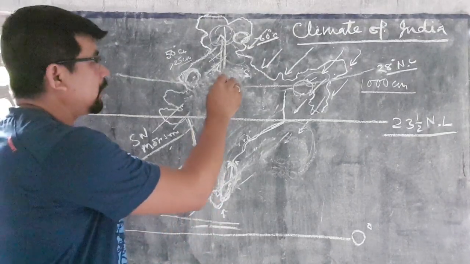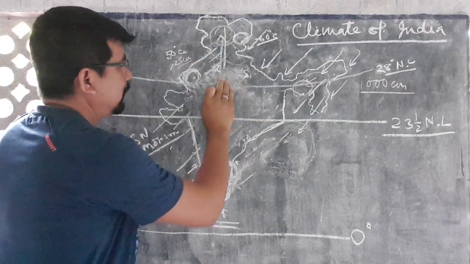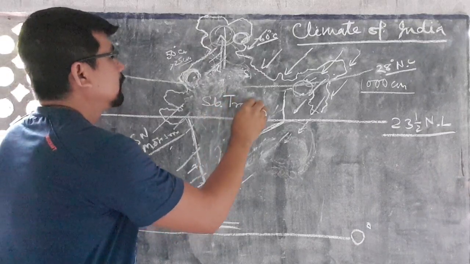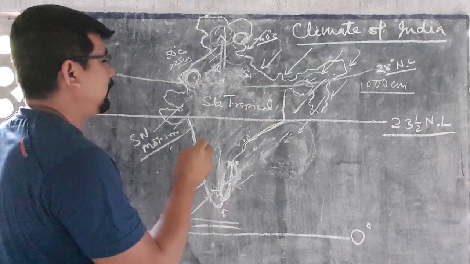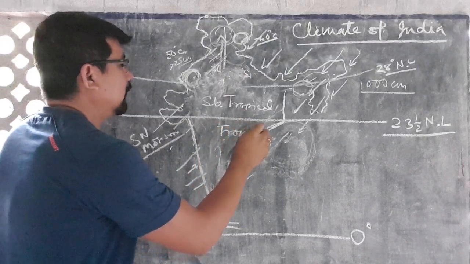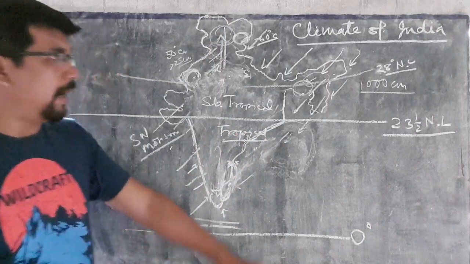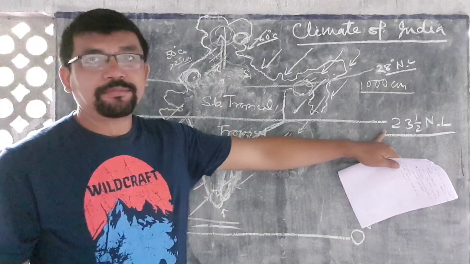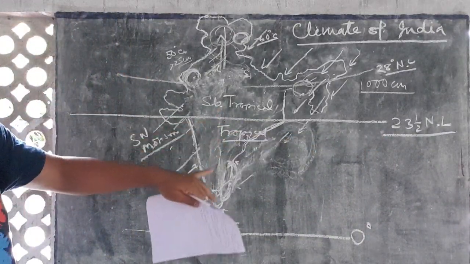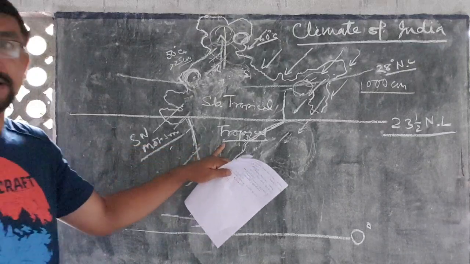The northern part is called subtropical, and the southern part is called tropical. There are two climatic zones created by this 23.5 degree north latitude. The northern part is called the subtropical climatic zone and the southern part is called the tropical climatic zone.